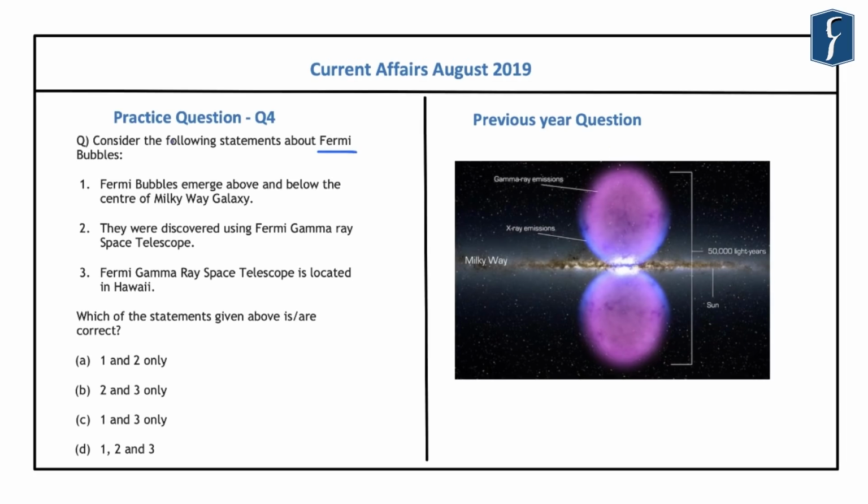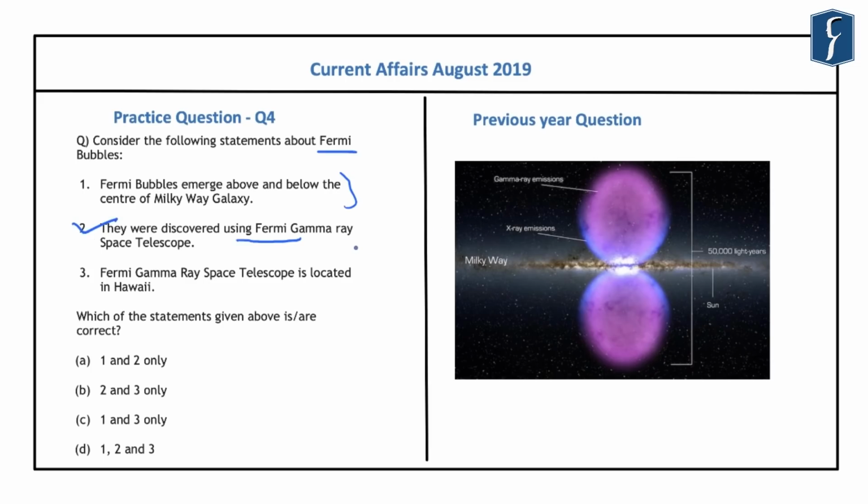So this question reads, consider the following statements about the Fermi bubbles. First is that the Fermi bubbles emerge above and below the center of the Milky Way galaxy. Second is that they are discovered using Fermi Gamma Ray Space Telescope. And third is that the Fermi Gamma Ray Space Telescope is located in Hawaii. Now regarding these Fermi bubbles, they have been observed or discovered using the Fermi Gamma Ray Space Telescope. And accordingly, the second statement is correct here.